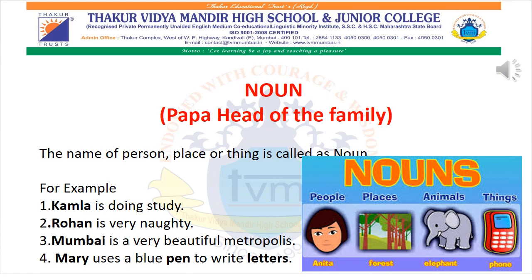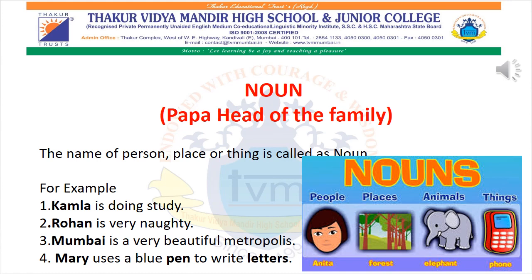So in the first sentence we have a name of a person, that is Kamla. Second one is Rohan is very naughty. So Rohan is a name of a person. Third sentence, Mumbai is a very beautiful metropolis. Mumbai is a name of a place, okay. The name is given to a particular place, that is Mumbai.